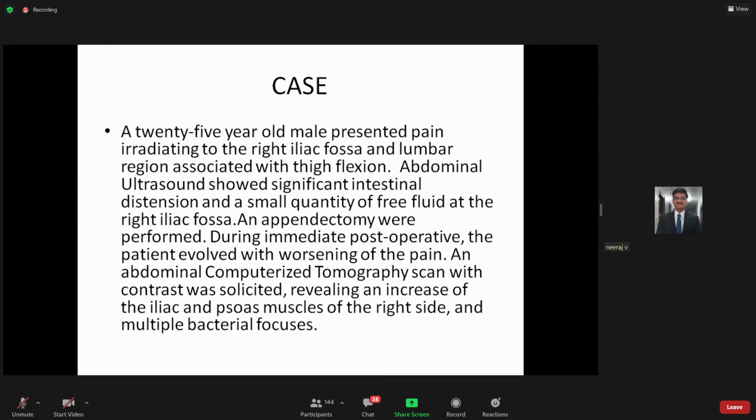So just to summarize today's session, we have discussed the posterior abdominal wall. The posterior abdominal wall is an osteomuscular and fibrous structure which extends from the lower aspect of your 12th rib up to the pelvic rim and forms the strong and stable wall on the posterior aspect of your abdominal cavity. Right? It is made up of bones, muscles and fascia.